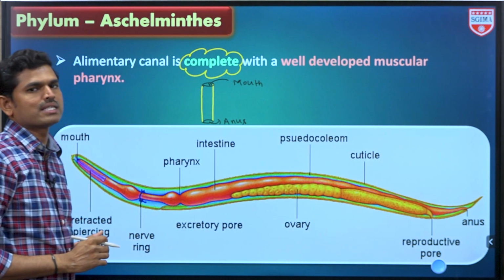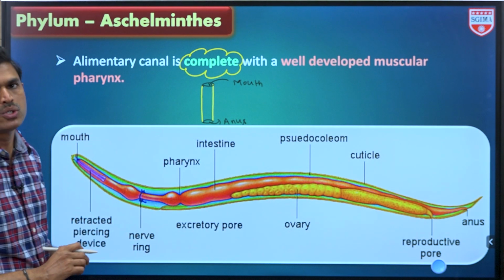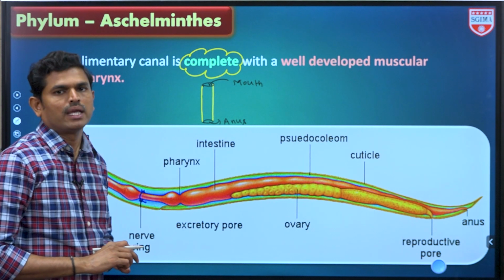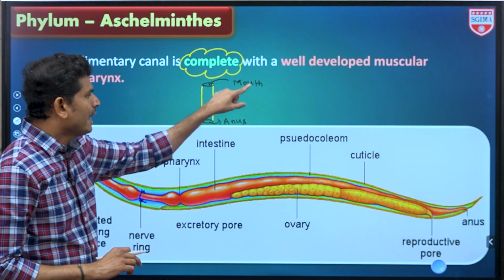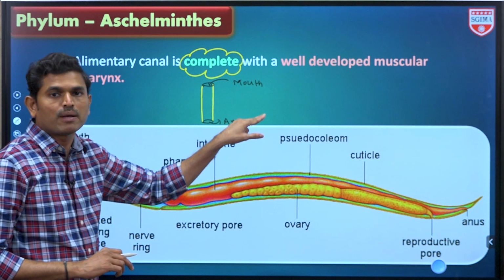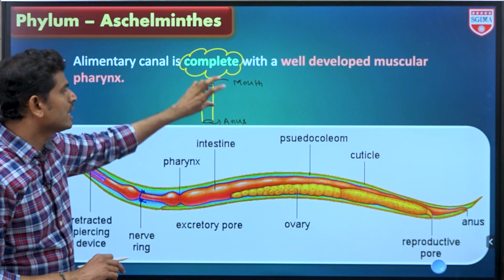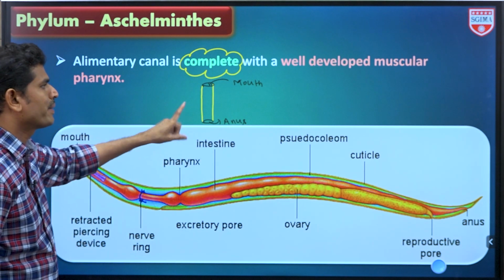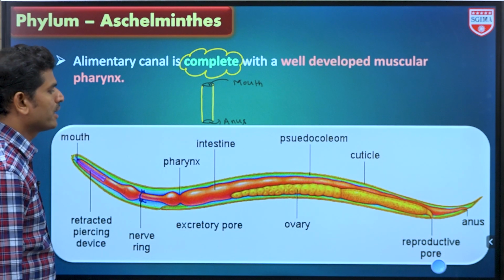So this is known as a complete digestive system. जो digestive system में both openings, entrance of food, mouth, exit of undigested unabsorbed food, that is anus, ये दोनों openings है तो separate, that is called as a complete digestive system.